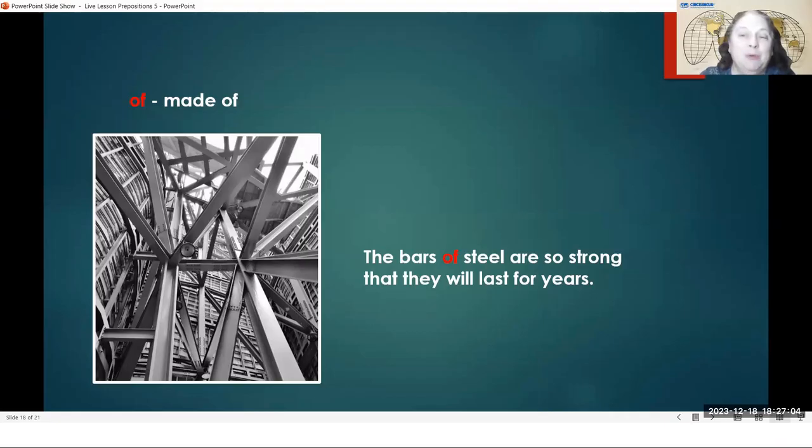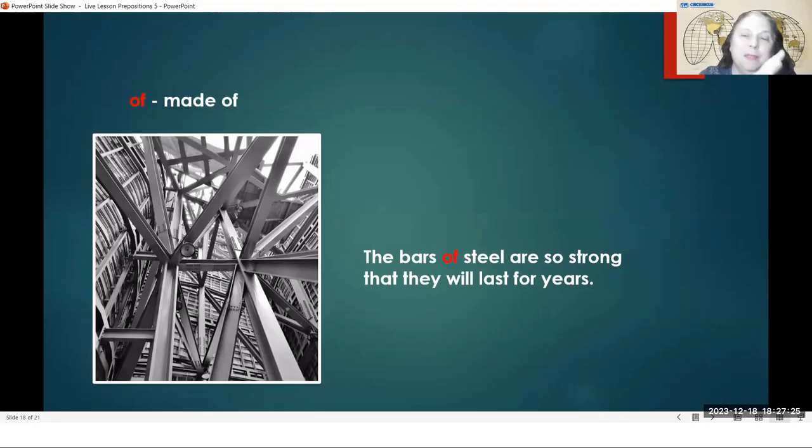Or I could say the house of wood, or I could just say the wooden house. The wooden house, wood with en, wooden, the wooden house, or the brick house, the house of bricks. If a house is made of bricks, it is a brick house or a house of bricks.